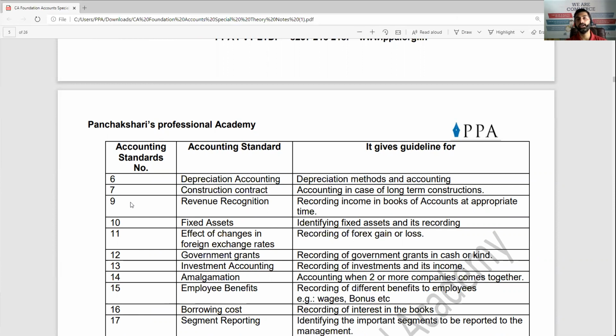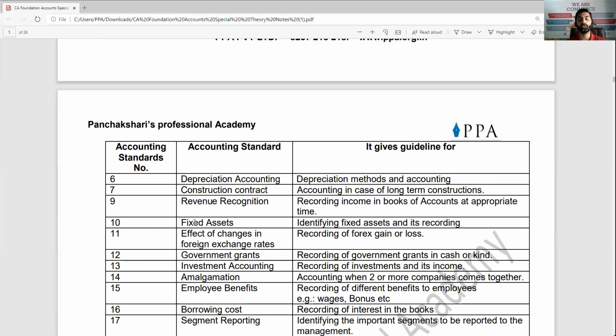Then AS9, revenue recognition, means when to record your income as your income. If someone promised me that, yes, sir, I'm going to join your batch soon, I cannot record it as income because I don't have any legal claim on it. So it is explained by AS9. Revenue means income. Recognition means when to record it in the books of account.